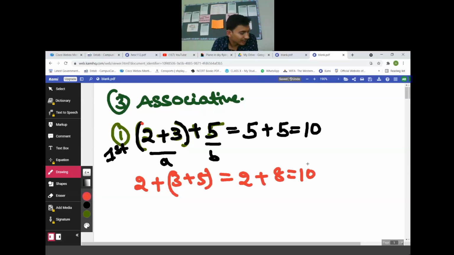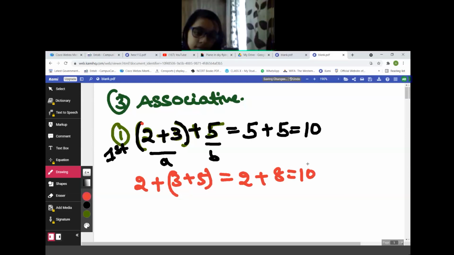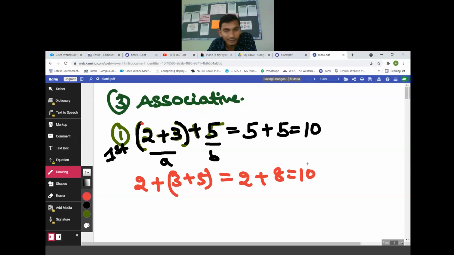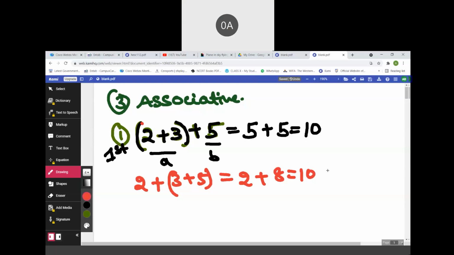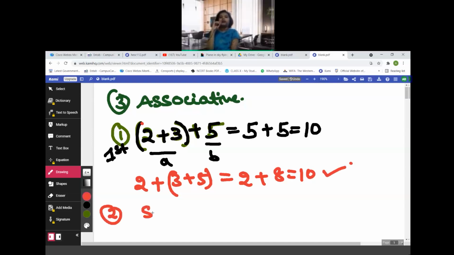So my question: for addition of three whole numbers, will it be grouped in the same manner? Yes or no? Yes, sir. So the answer will be the same. Sir, the answer is the same, but the writing way is different. Yes, very good.